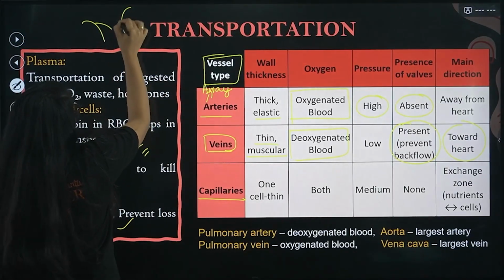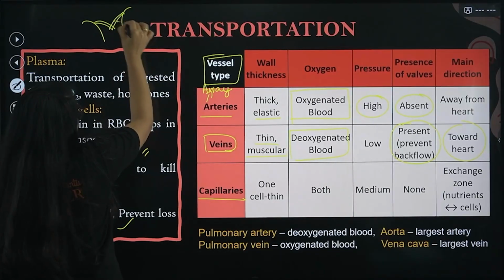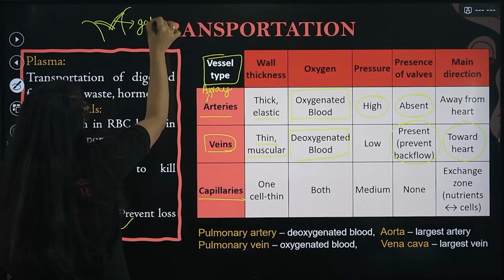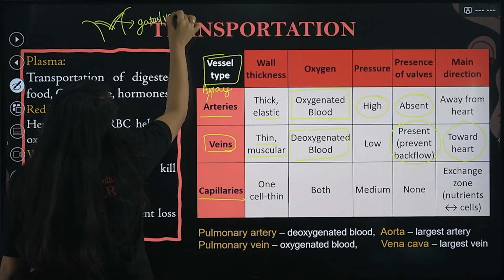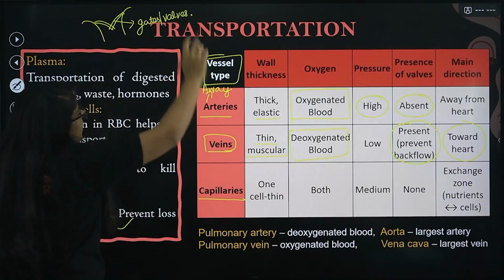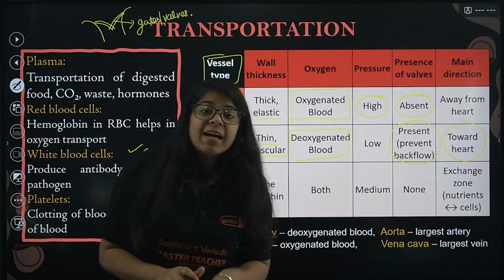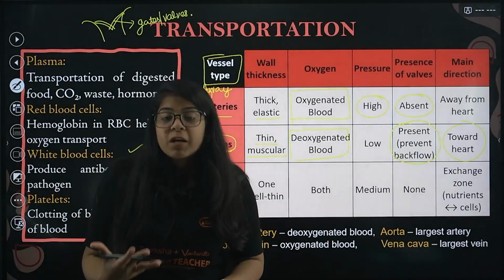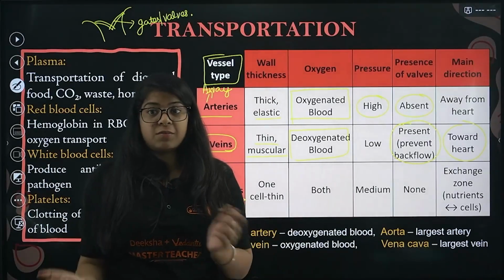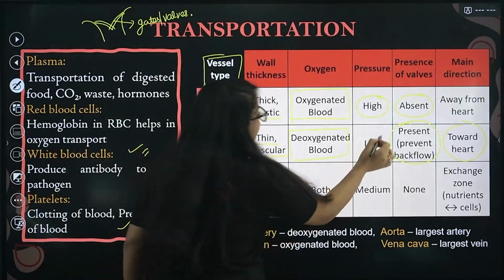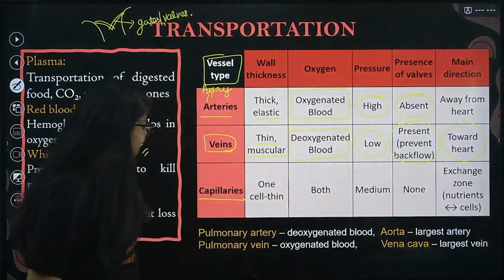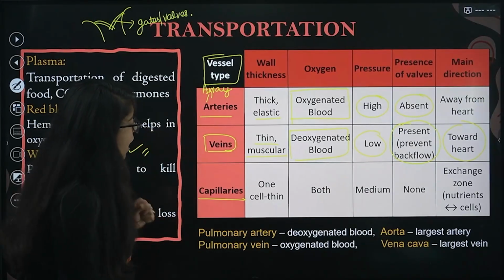This is your vein, and these are your gates, or valves, in the veins. Valves are present so as to prevent the backflow of impure blood into the organs. It is very important, right? And the pressure is very, very low. Done? Then, bacha, we come to capillaries.